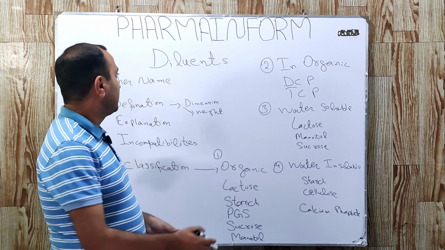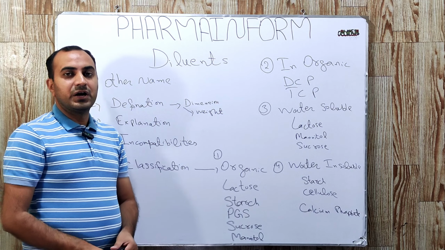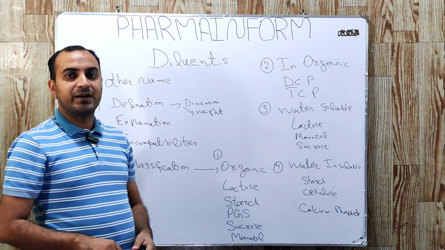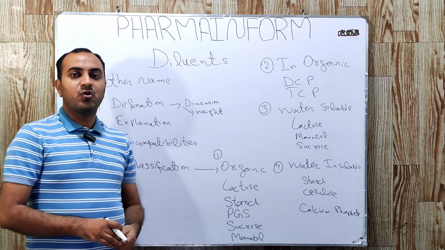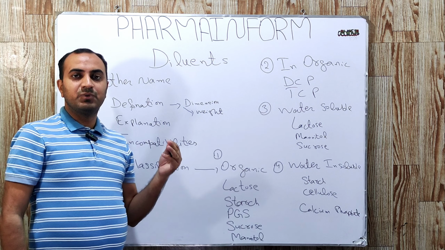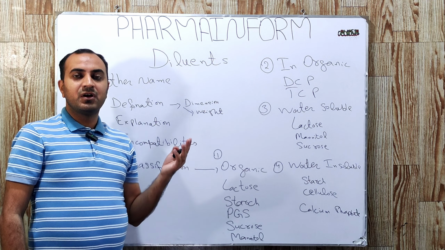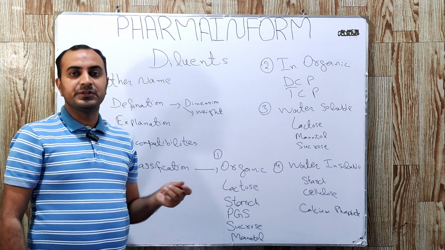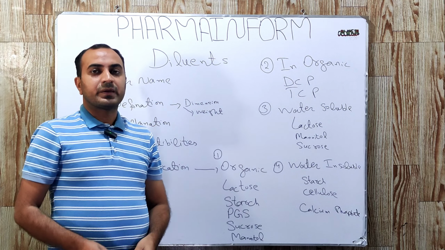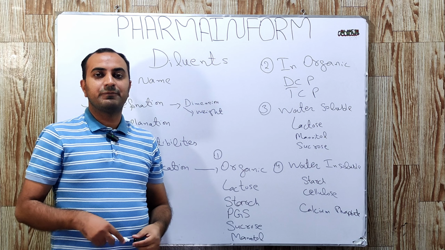So let's start our video. What are diluents? Diluents are also known as fillers, and another name for diluents is bulking agent. Bulking agents, fillers or diluents: these three terms are the same and are used for diluents, because this is a very basic question.